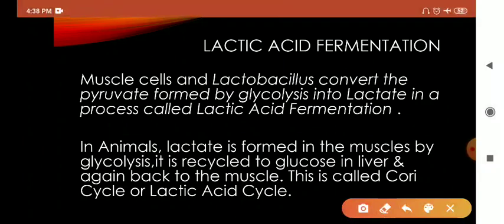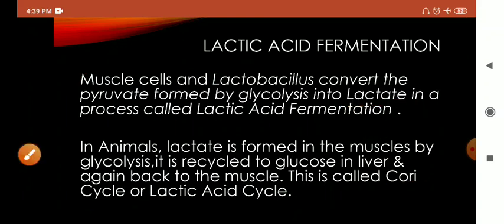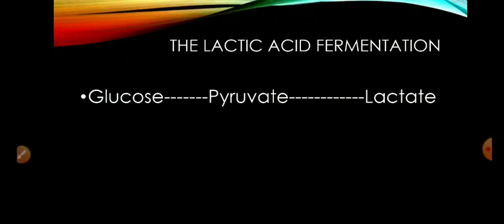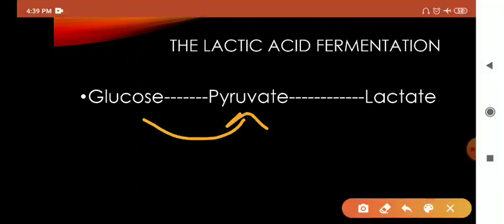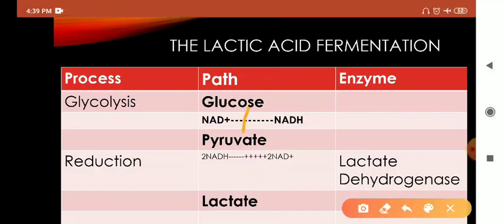We will first study lactic acid fermentation that takes place in muscle cells and Lactobacillus, where pyruvate is converted into lactate. Another term, the Cori cycle, is present here, in the skeletal muscle. We will study it in detail later on. It is a very important part of lactic acid fermentation. So let's see how the path goes from glucose to pyruvate and from pyruvate to lactate.